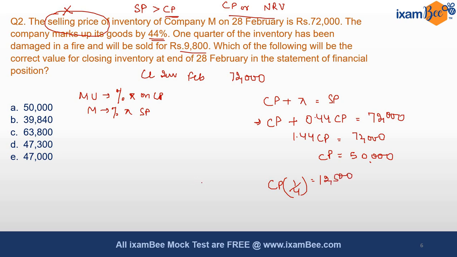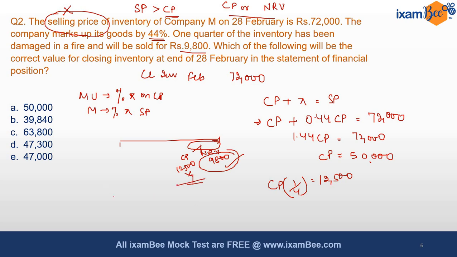We know that there is a part of the inventory, 1/4 of the total inventory, which has a cost price of 12,500, but the NRV is 9,800. So for this part of the inventory, since NRV is lesser than the cost, we will be valuing our inventory at 9,800 and not at 12,500.